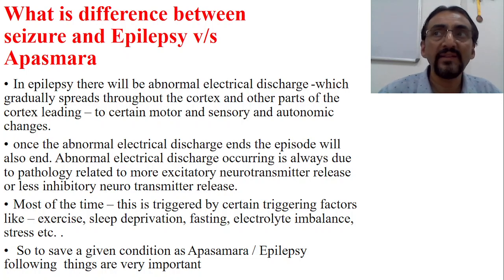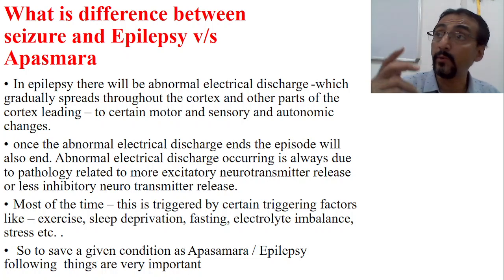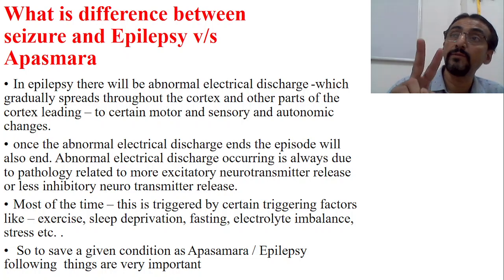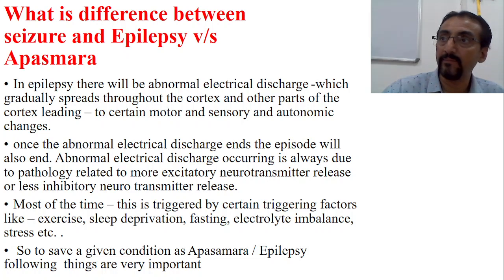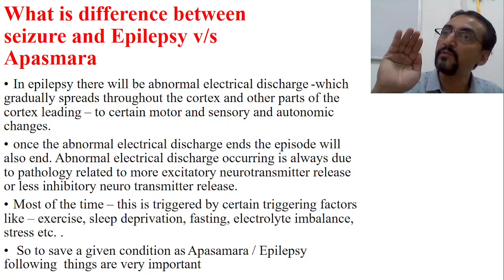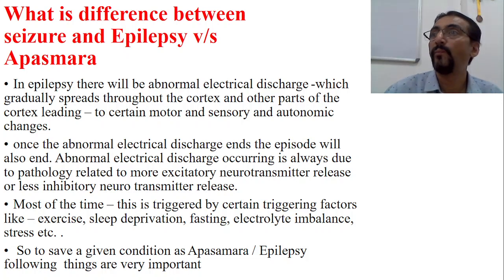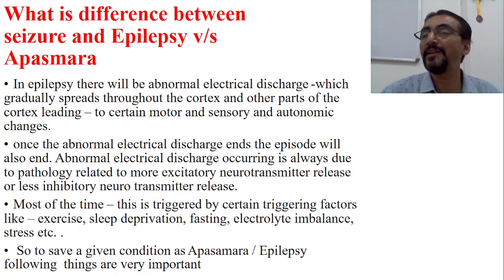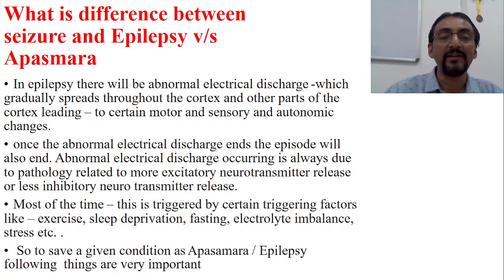Okay, now why does this abnormal electrical activity start? I told you about the neurotransmitters and all those things. When the excitation is more, abnormal electrical activity can start because of two things. One is that excitatory neurotransmitters are overfiring. Inhibitory is normal, but compared to that, abnormal excitatory neurons are very much over functioning. Or excitatory neurotransmitters are normal, but inhibitory is very much low. Both these conditions lead to abnormal electrical discharge.